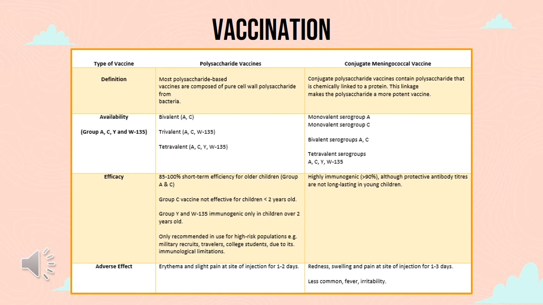For polysaccharide groups A and C, it has 85 to 100% short-term efficacy for all children. Group C vaccine is not effective for children less than 2 years old, and groups Y and W135 are immunogenic only in children over 2 years old. So, this vaccine is only recommended for use in high-risk populations. Other than that, conjugate meningococcal vaccine is highly immunogenic, although protective antibody titers are not long-lasting in young children. The adverse effects for this vaccine would be erythema and pain at the site of injection.